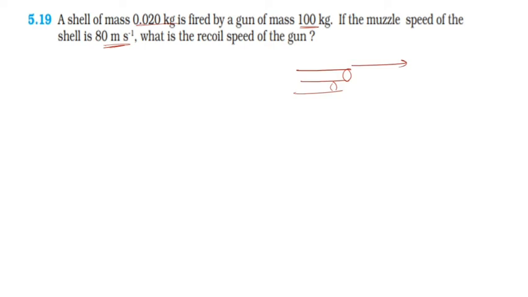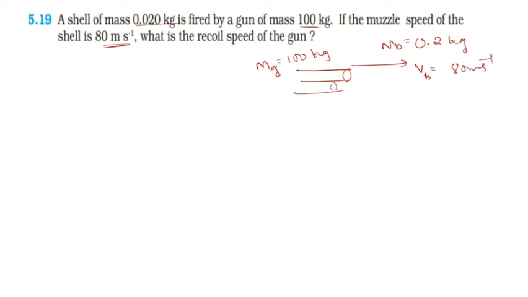The mass of the gun is equal to 100 kg, and the mass of the bullet, I mean the shell, is 0.2 kg, and its speed, I call this VB, is 80 meters per second.